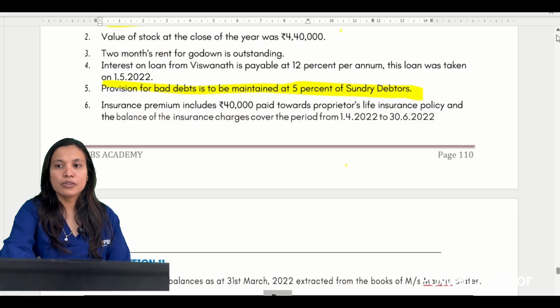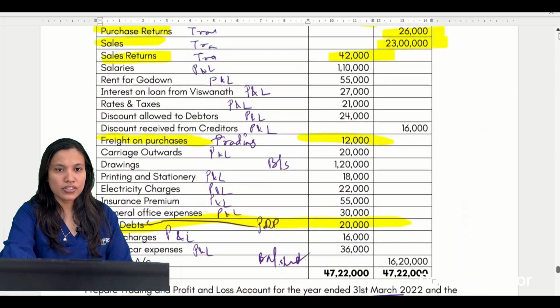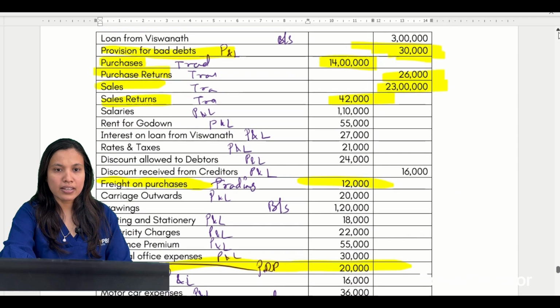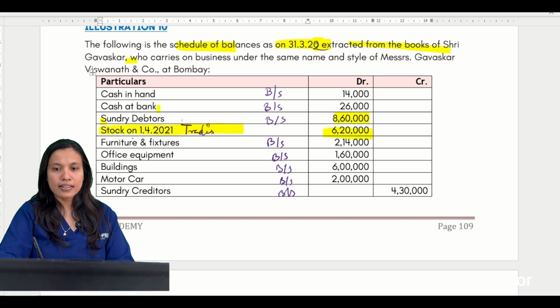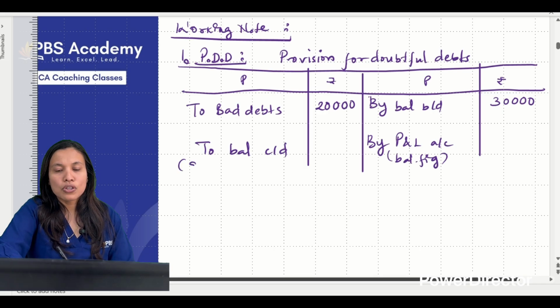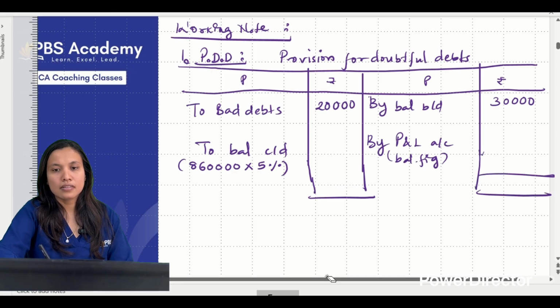So now what do we have to do? Find out the debtors balance. There is no adjustment in the debtors as per the adjustments I have seen. So let us find out the debtors. Debtors, it's not here. No, it is here. The debtors balance is 8,60,000, what I can see here. So what should be the closing balance? 5% of 8,60,000 should be maintained. So calculate 5%, how much is it? Then make the total, find out the balance.